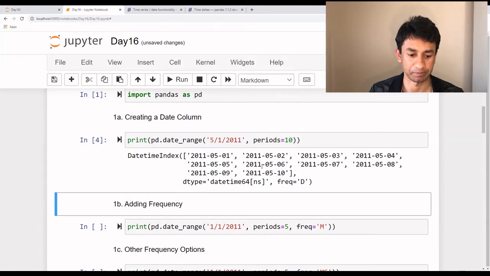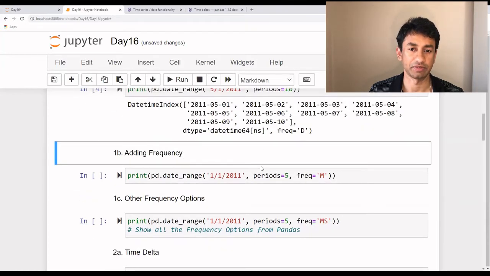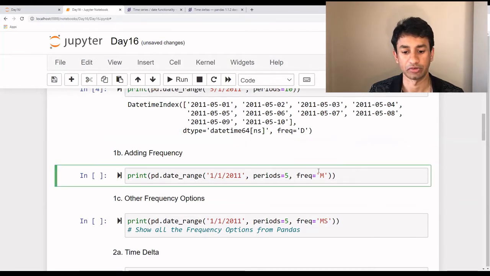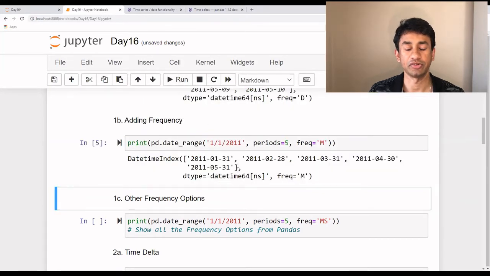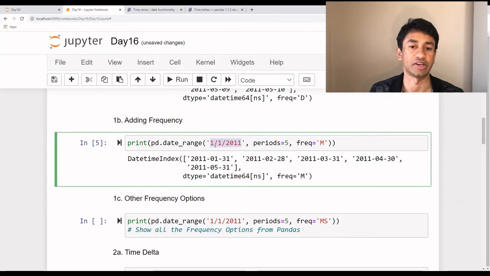The second one is, let's say we want to add a frequency. We don't want every single day. Maybe we want just 1 day in a month. So we can add a frequency here. Frequency equal to m means that we are mentioning that the frequency should be monthly. Let me show what happens. As I execute it, even though the start date is 1st of Jan 2011, the first value is 31st of Jan 2011.